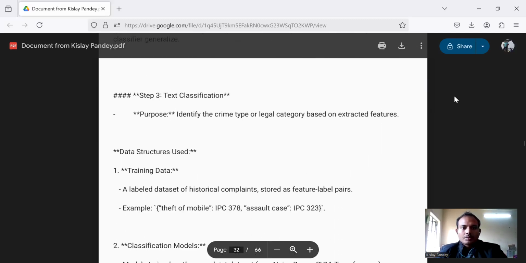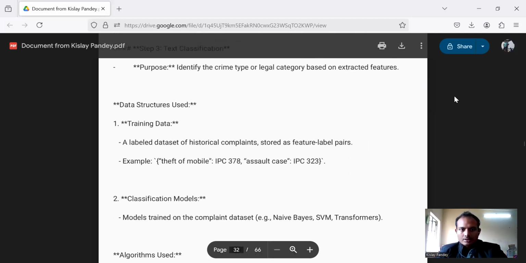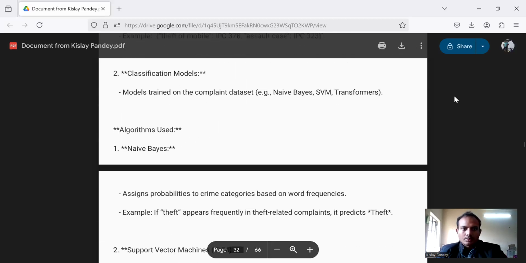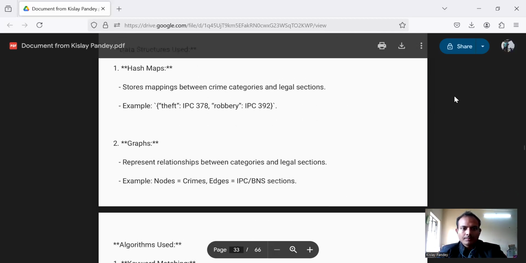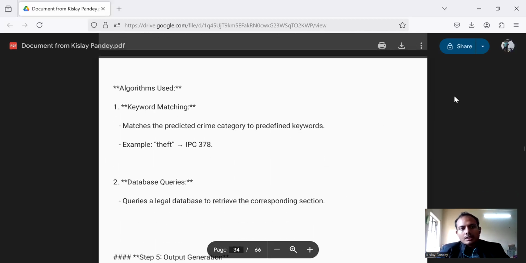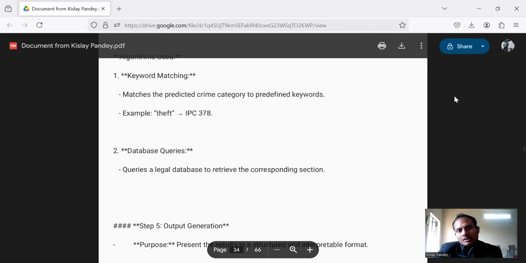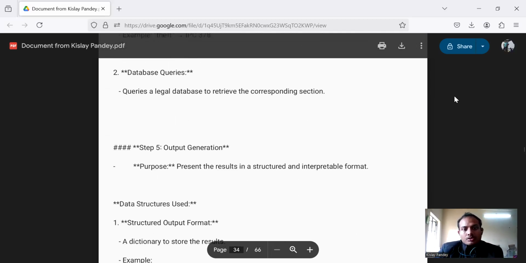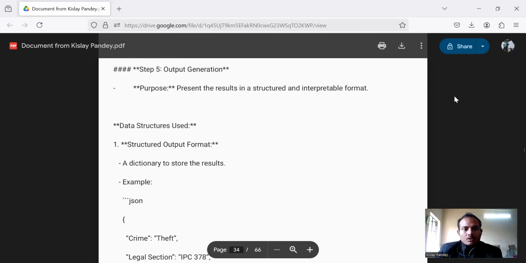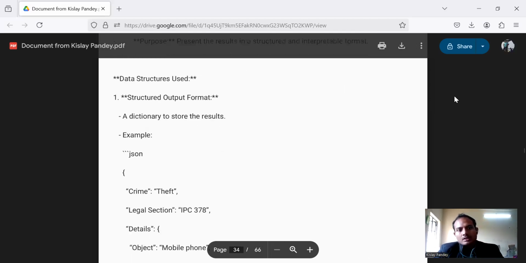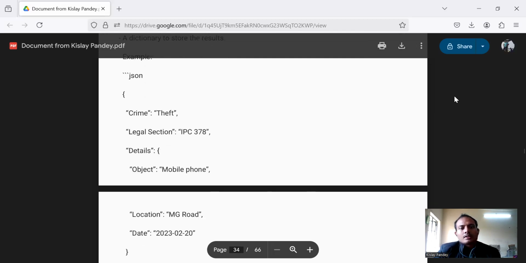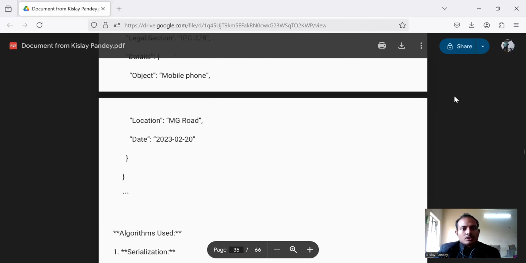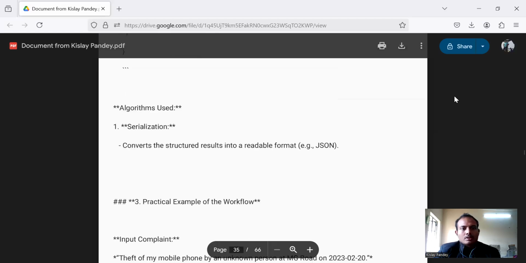Then we use text classification: data structures used are training data and classification models; algorithms used are Naive Bayes, support vector machines, and transformers. Then legal mapping: the algorithms used are keyword matching and database queries. Then output generation: the data structure used is an output format, a dictionary to store the results. For example, JSON can be used for crime equals theft, legal section IPC 378, and details in an object like phone, location.